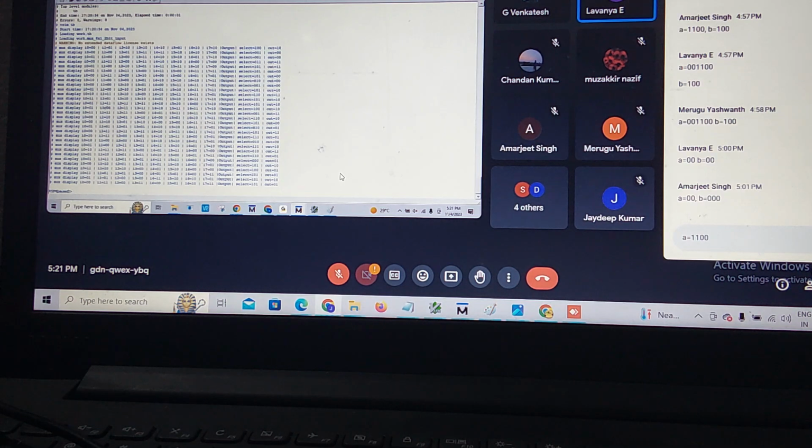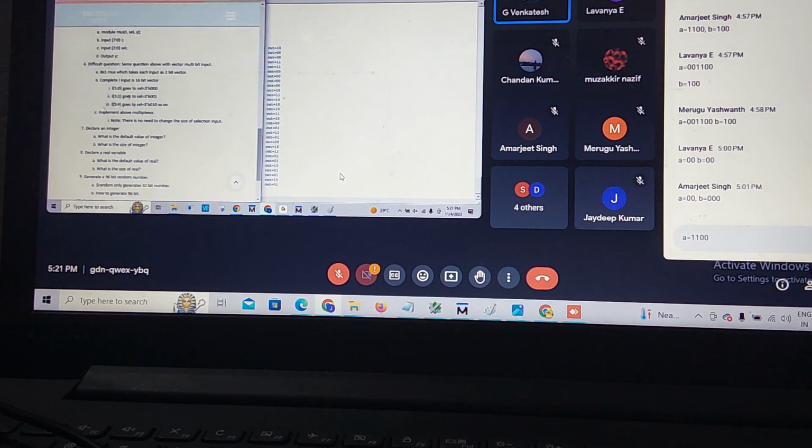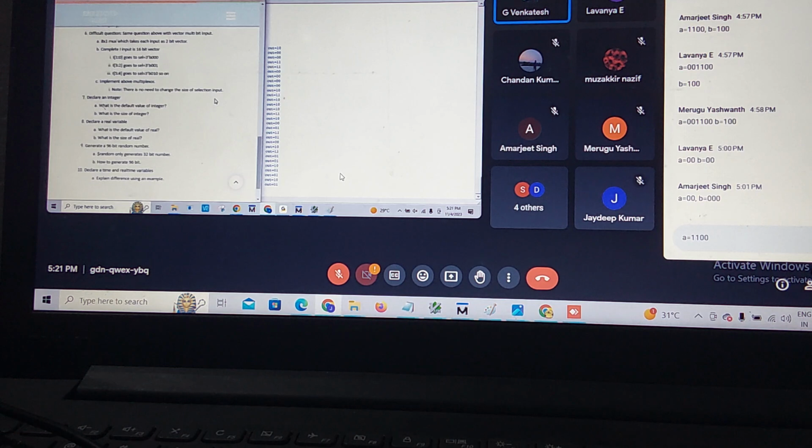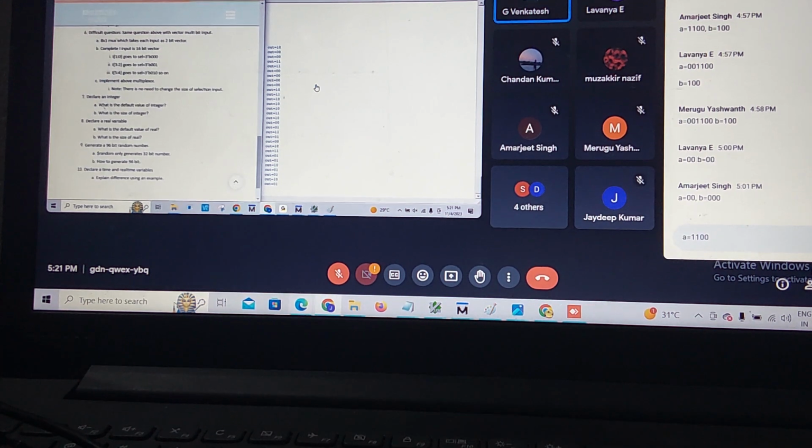Okay, sir. Still does anyone have a doubt regarding this question? I need to get output as 2 bits only. This is the advanced version, just an 8 cross 1 mux, only with 16-bit size. Still any doubt? Chandan, Jaideep?